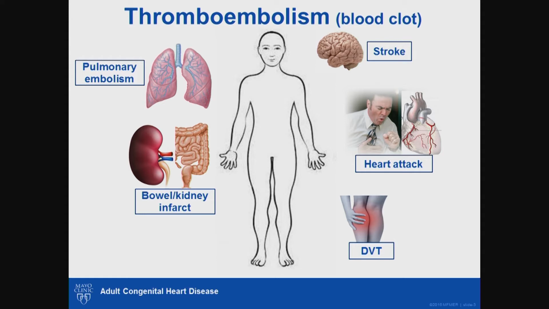It can also affect any organ in the belly, such as the kidney and the bowels. In Fontan patients, most times the blood clots originate either inside the heart or somewhere inside the Fontan connection. But rarely it can originate in the calf, a condition known as deep venous thrombosis or DVT.